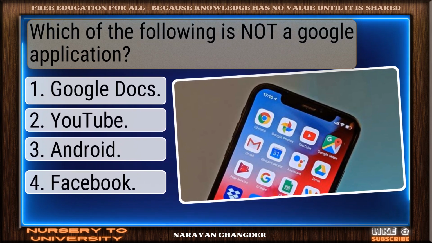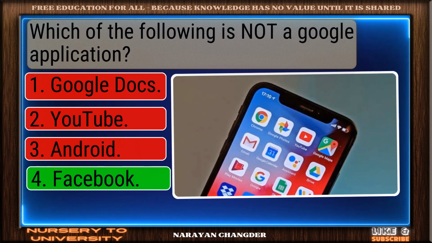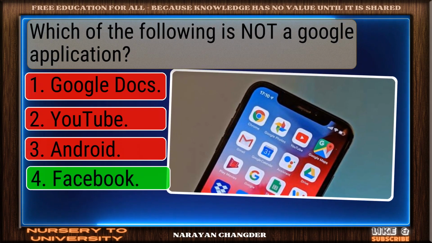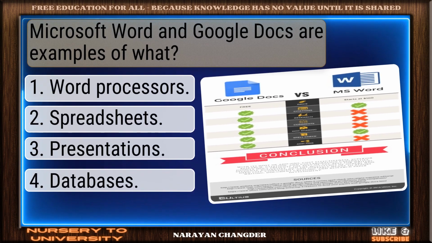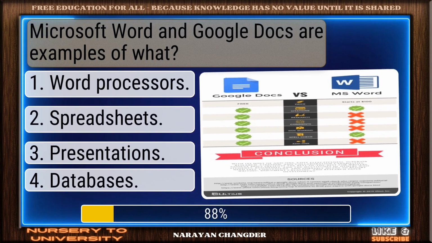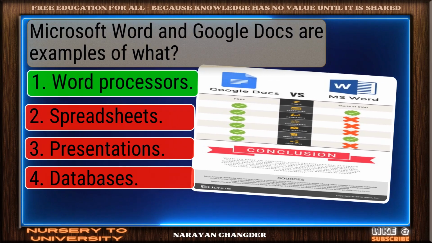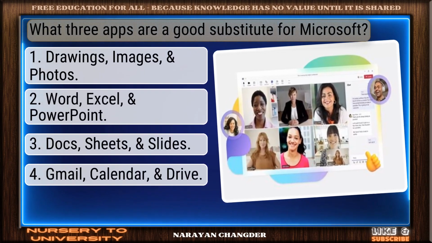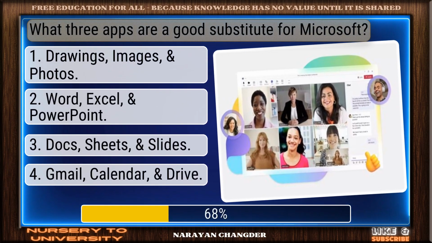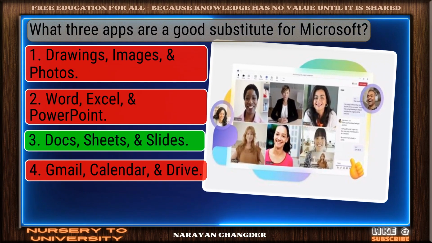Which of the following is not a Google application? Sharp thinking. Facebook is the right choice. Microsoft Word and Google Docs are examples of what? Well picked. Word processors is the correct answer. What 3 apps are a good substitute for Microsoft? You chose Docs, Sheets, and Slides, and it is correct.